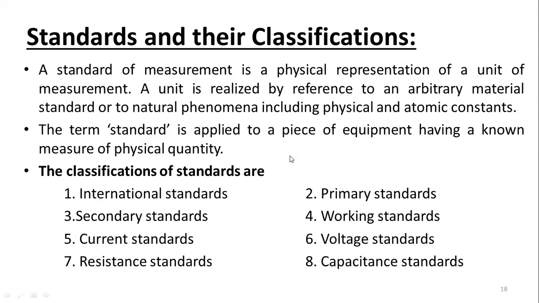So the standards are mainly classified into 8 types here. Now I have shown you people, it is displaying here now. The standards are, as I told you people, ammeter, voltage and all the things. The current standards, which indicates ammeter. Voltage standards, volts. Resistance standards, ohm. Capacitance, what is the unit of capacitance?